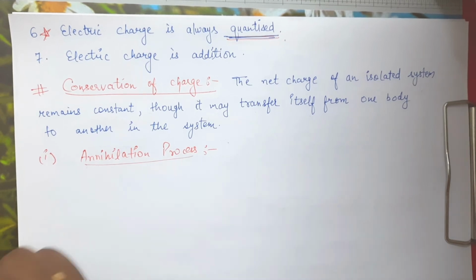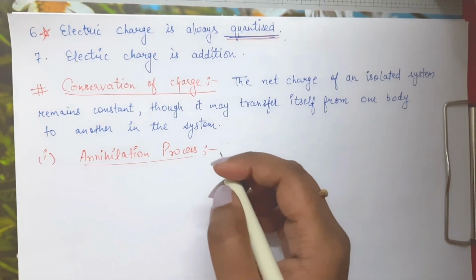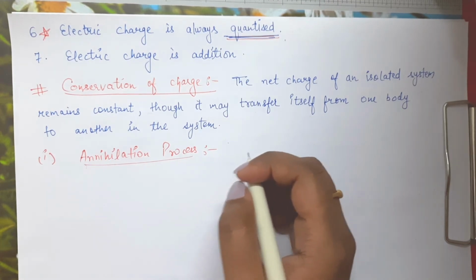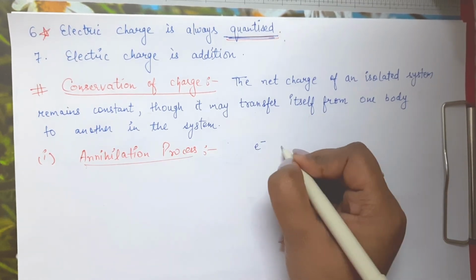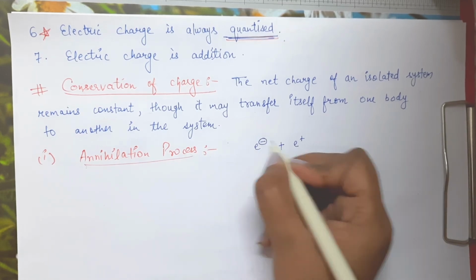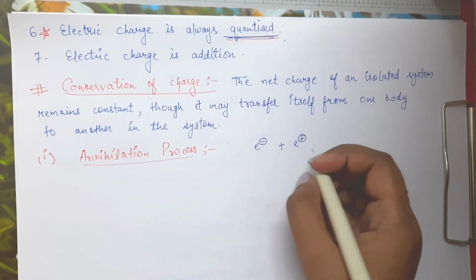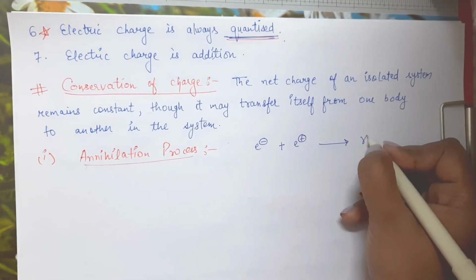This is a simple process in which one electron and one positron combine and give two gamma rays. We are not going into the detail of what this annihilation process is, but we are going to understand one thing. The electron carries negative charge, the positron carries positive charge, and they combine with each other and give us two gamma rays.